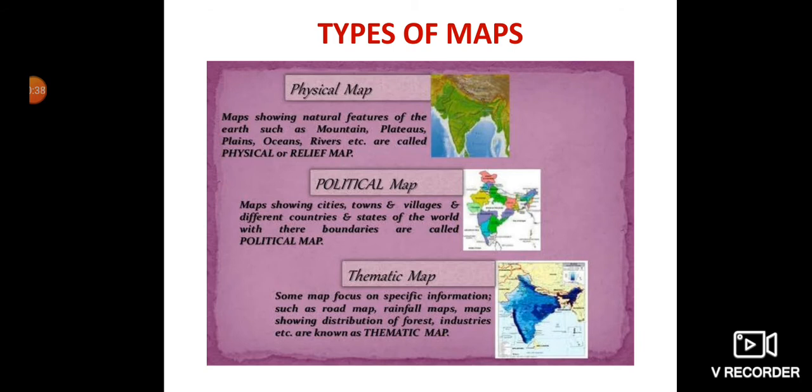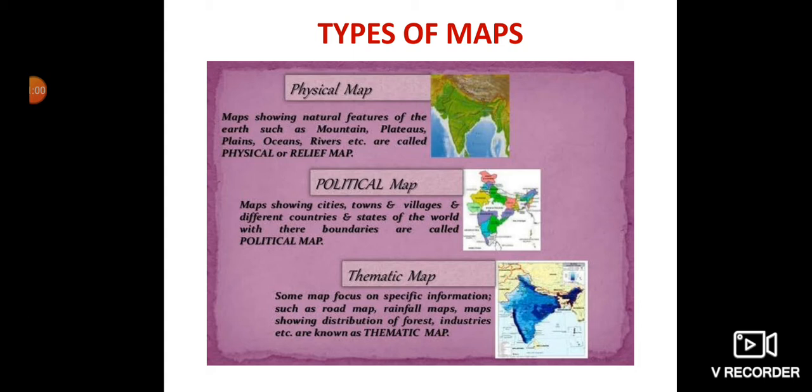There are basically three types of map, children. First is physical map. Physical map shows us the natural features or the physical features of a particular country or world or any other place. Physical features means mountains, plateaus, plains, oceans, rivers, etc.